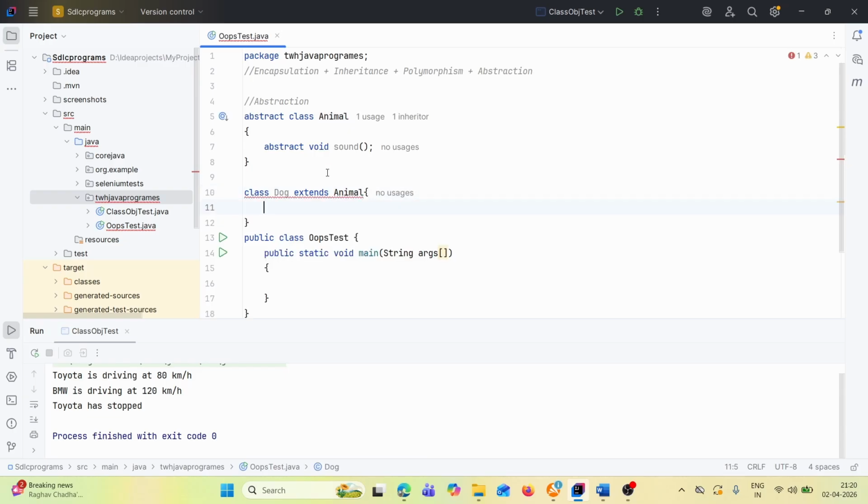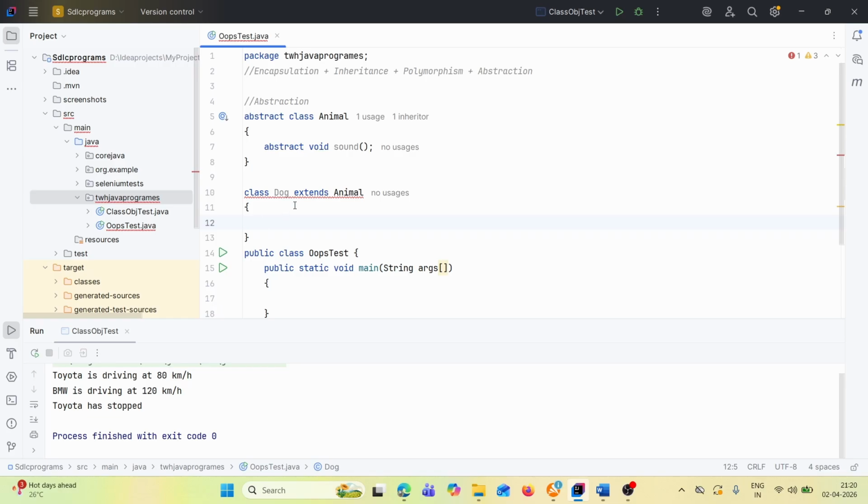If class Dog extends Animal, it needs to implement the abstract method.